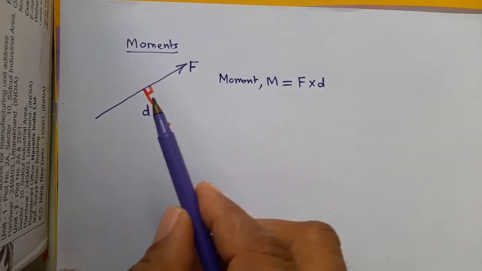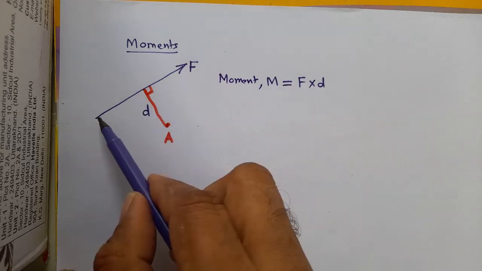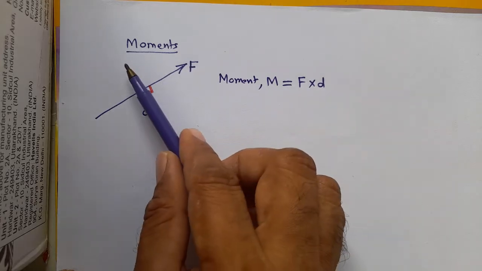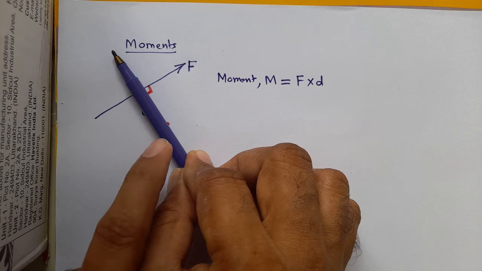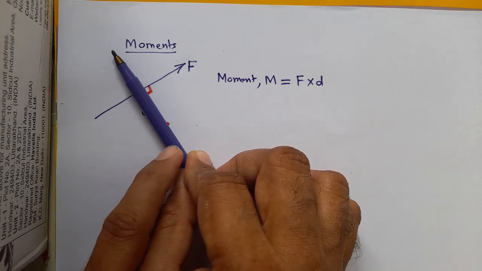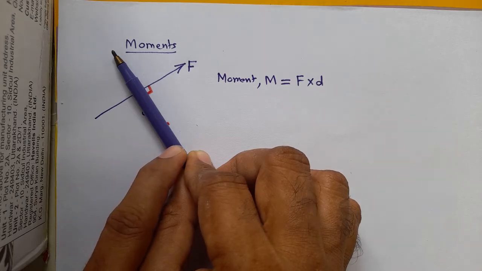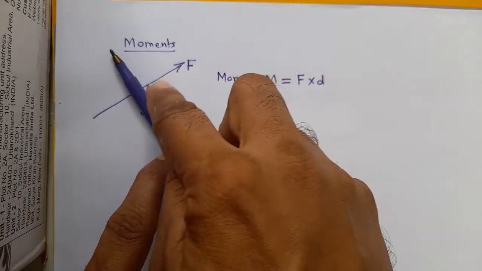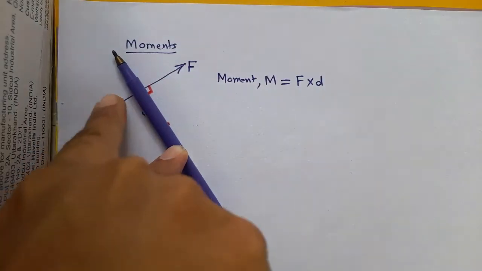To know that, see, this is the perpendicular distance from here to here, and this is the given force. In place of the perpendicular distance, you put something, say a pen, and here is the point A, the point about which you are interested in taking moment. So you apply some force to this in this direction. It can be applied this way or this way also.